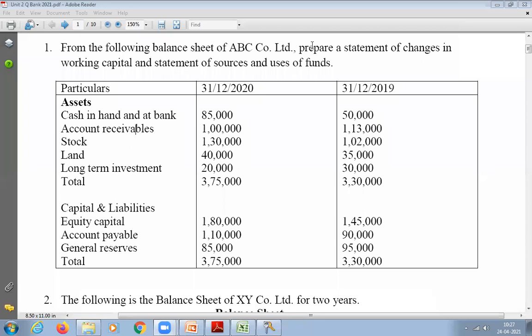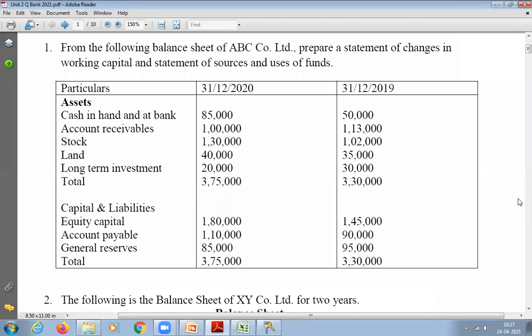From the following balance sheet of ABC Company Limited, prepare a statement of changes in working capital and a statement of sources and uses of funds. Particulars: assets. Cash in hand and at bank, 85,000 for 31/12/2020 and 50,000 for 31/12/2019. Accounts receivable, 1 lakh and 1,13,000. Stock, 1,30,000 and for 31/12/2019 1,02,000. Land 40,000 and 35,000.